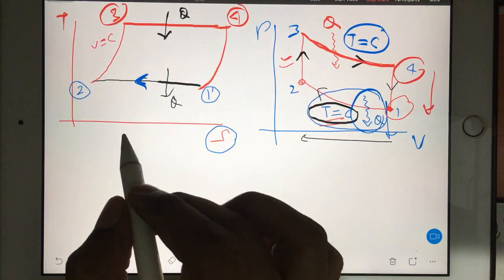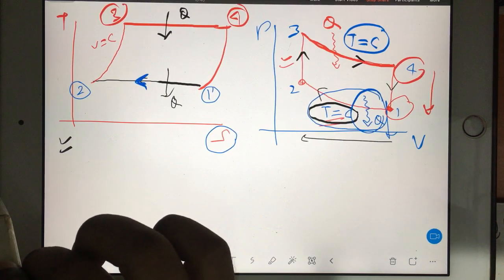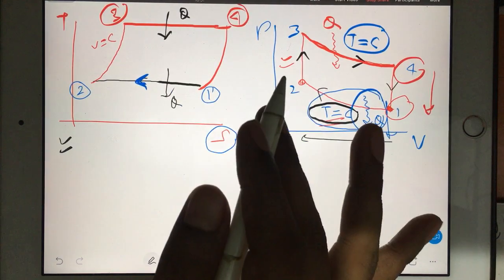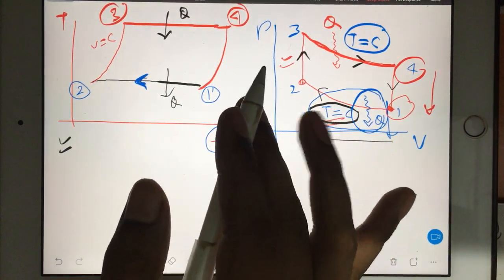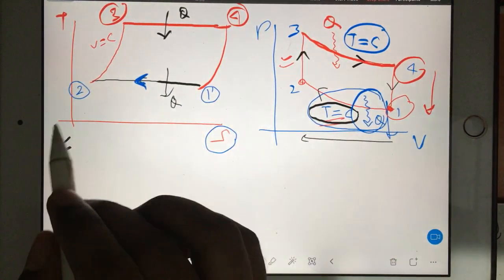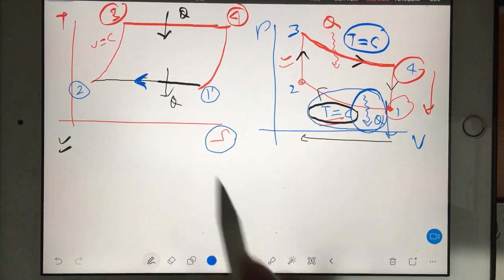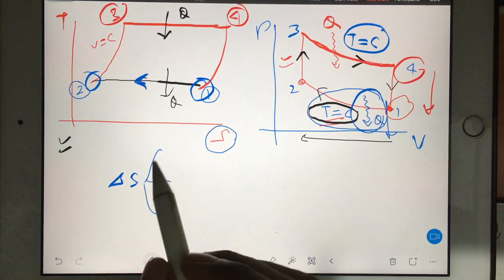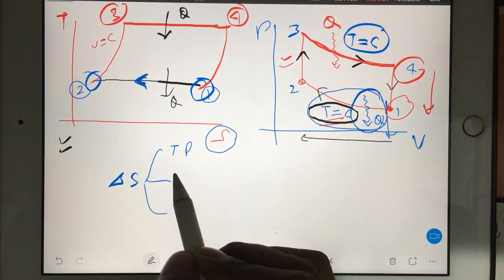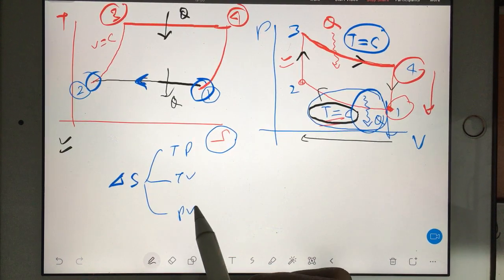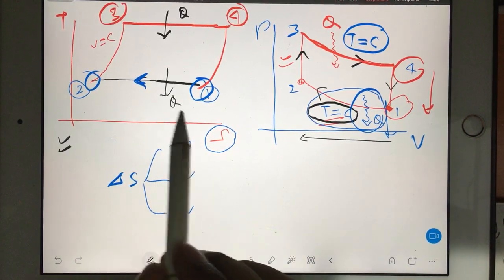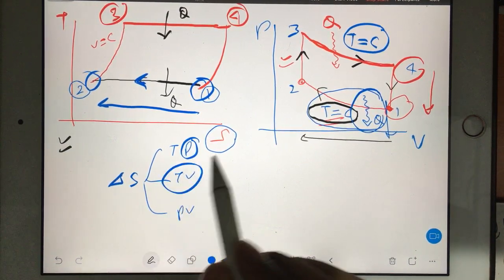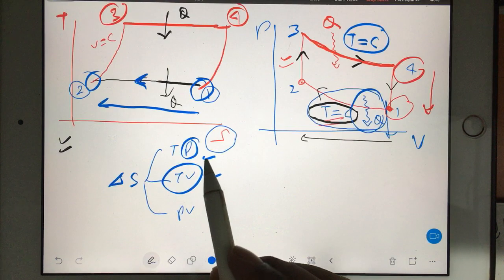So first I will give you the efficiency of this. See, you should know how entropy change you can find out in constant temperature and in constant volume. For that I have already given you three formulas of change in entropy, in terms of temperature-pressure, temperature-volume and pressure-volume. Currently, from here to here your temperature is constant, so either you use this formula or you use this formula to find your change in entropy.